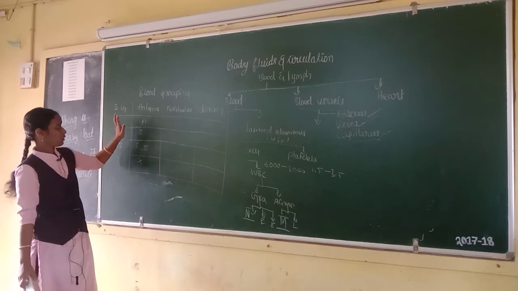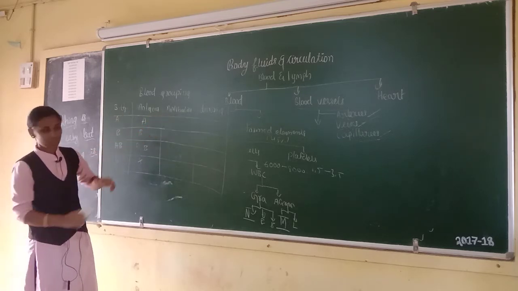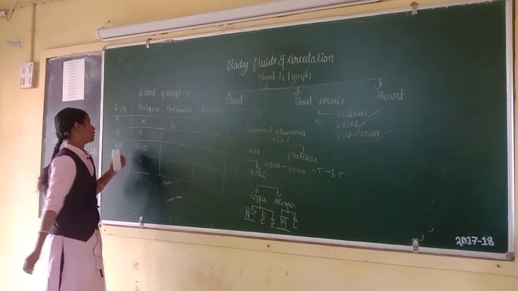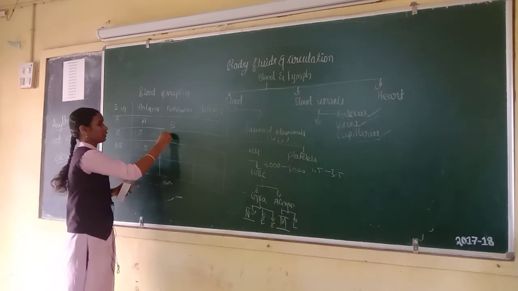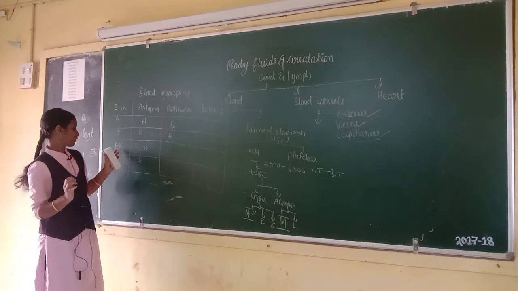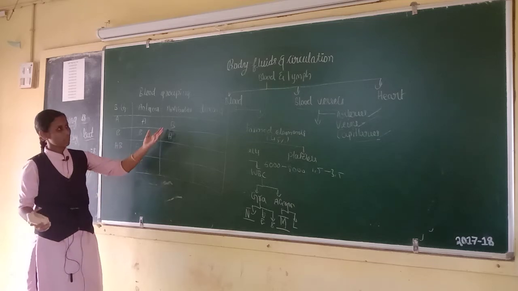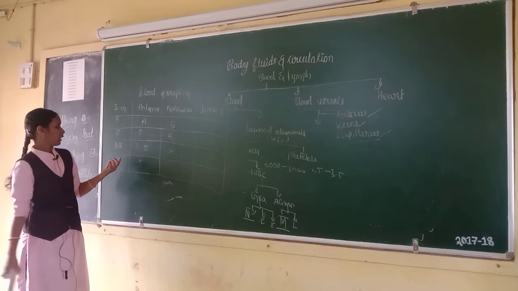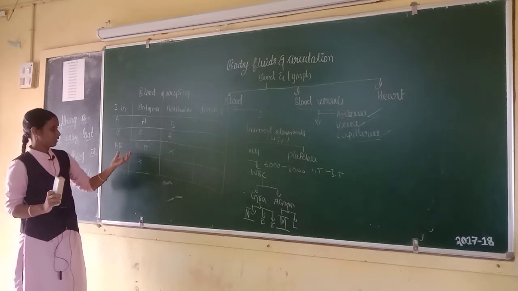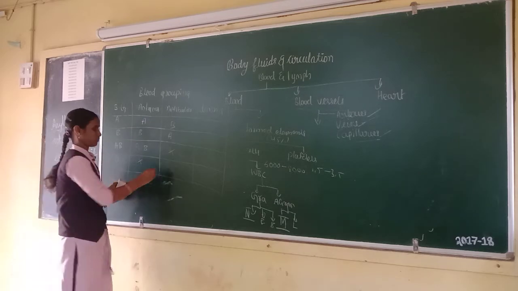If you have A blood group, you have B antibodies in the plasma. If you have B blood group, you have A antibodies in the plasma. If you have AB blood group, you have no antibodies in the plasma. And if you have O blood group, you have A and B antibodies.